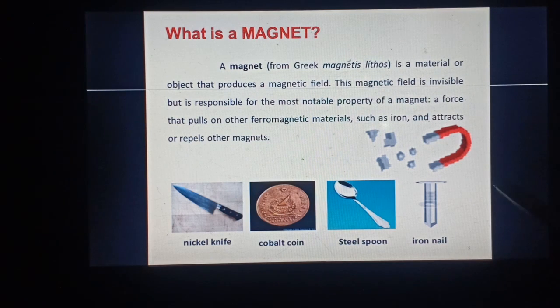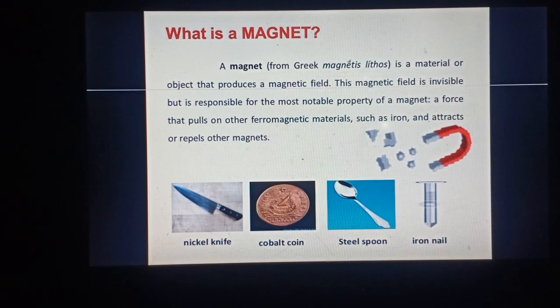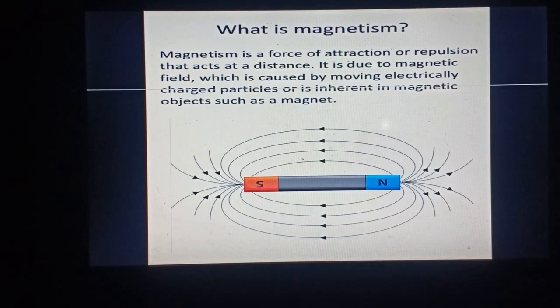Then the second thing is that it produces a magnetic field. We shall study this magnetic field in detail, because it is a very important aspect of this chapter. Moving on to the next slide. Yes, what is magnetism?